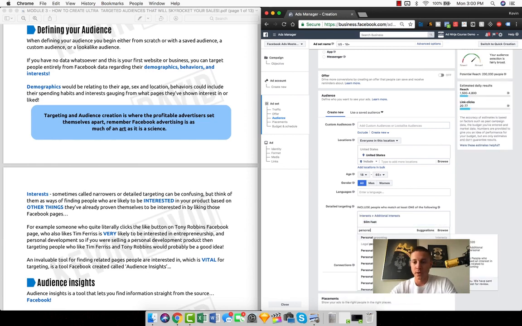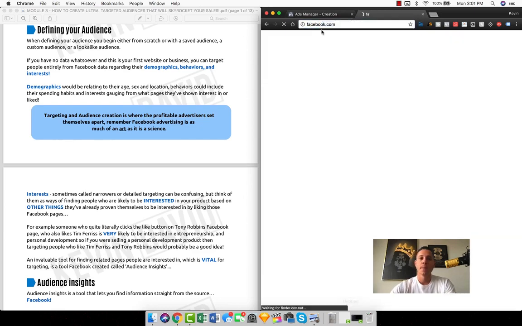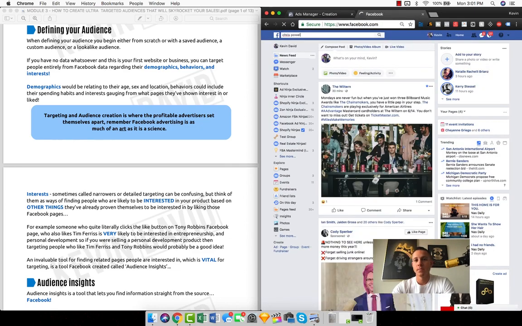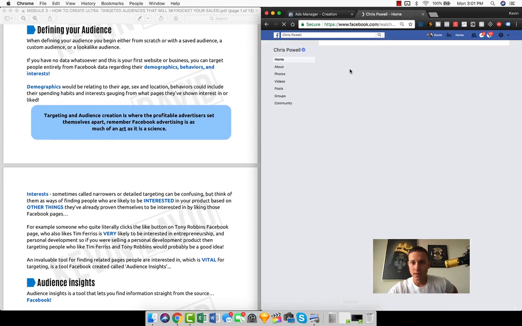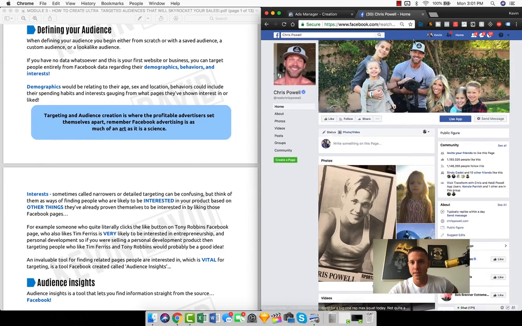So we can do this one. We could do personal trainer. We could choose one of the most popular personal trainers here. We see an interest here being Chris Powell, who is apparently a popular personal trainer. Something important to note here is the difference between fact-based and algorithmically based. People can actually go and like this person's page. Chris Powell has an actual Facebook page, and he's a personal trainer, right? So if we went to Facebook and typed in Chris Powell, his page would come up. So here he is, obviously a very popular personal trainer, with 1 million likes and things like that.